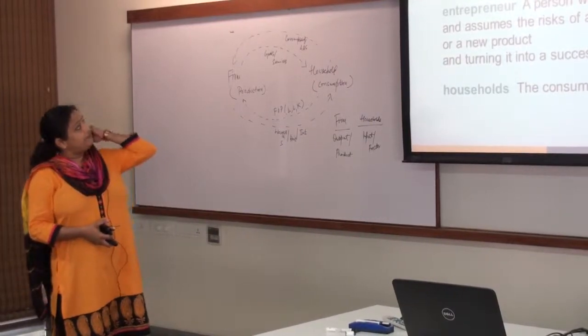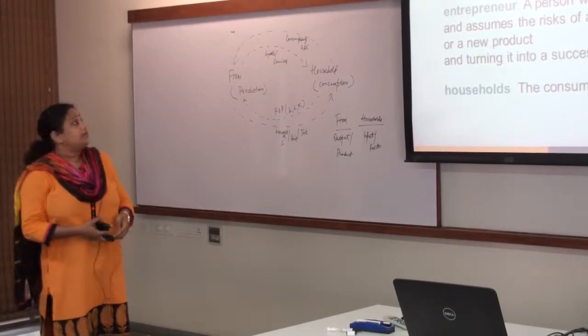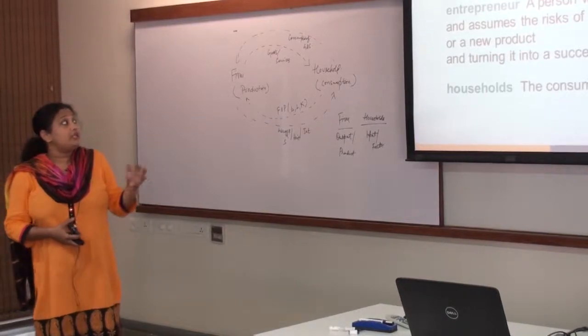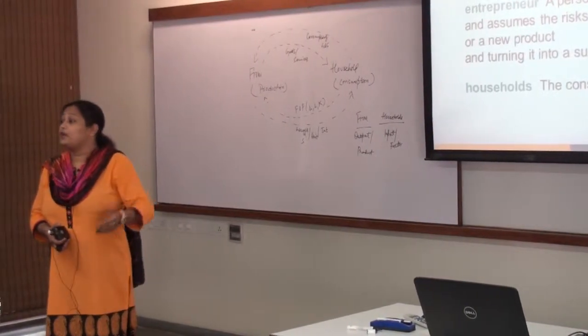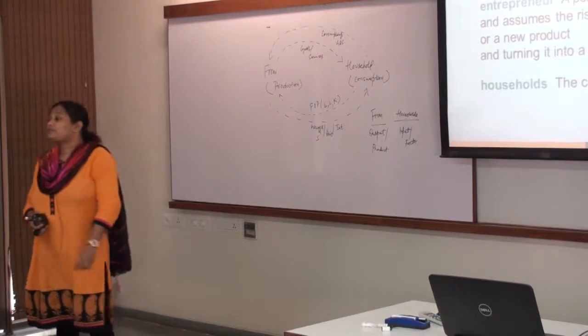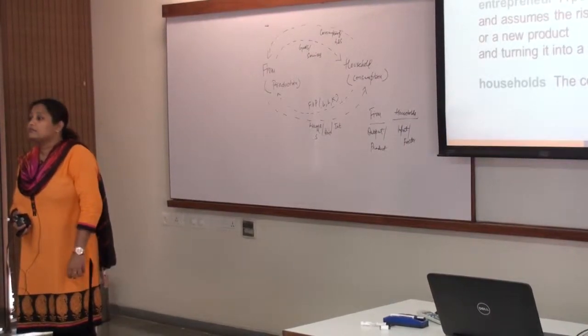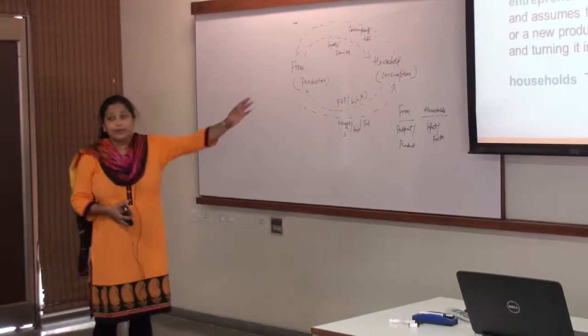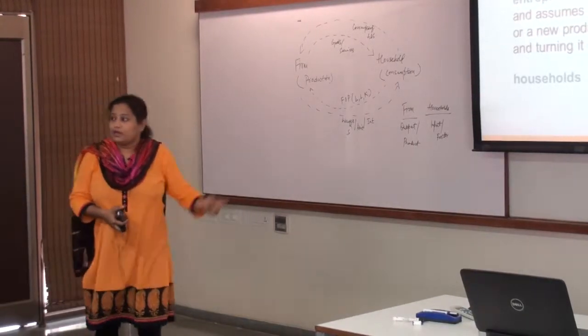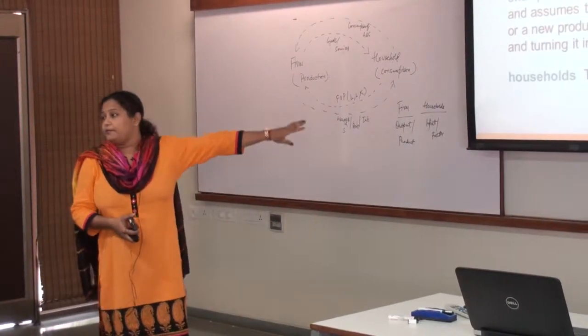So how do we define firm? An organization that transforms resources, which means inputs, to make products. We will come to that. I have a circular notation PPT, we'll see that.